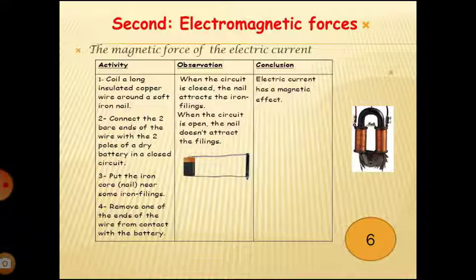It can attract paper clips or iron filings. So we can conclude that electric current has a magnetic effect, and we can use this force in a lot of things.